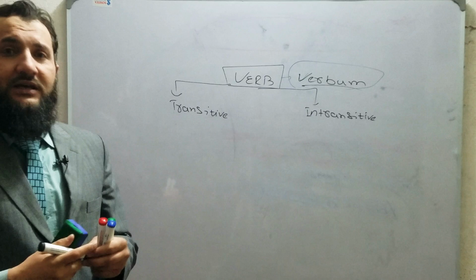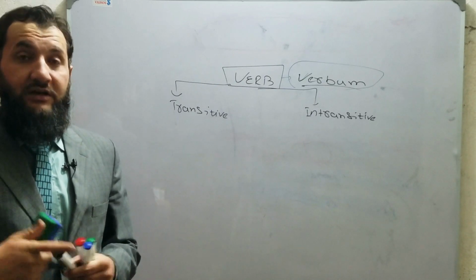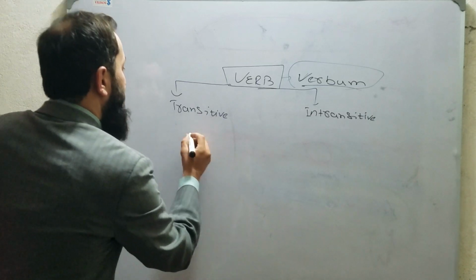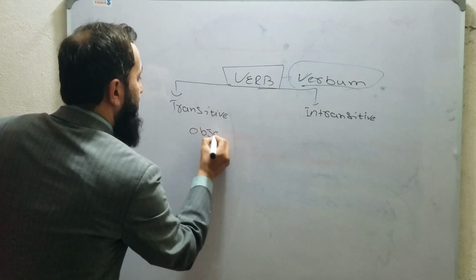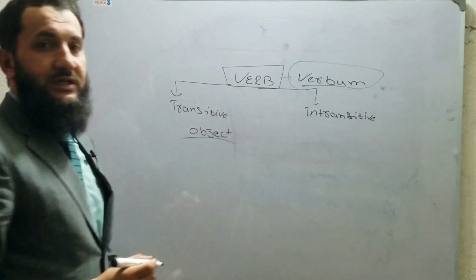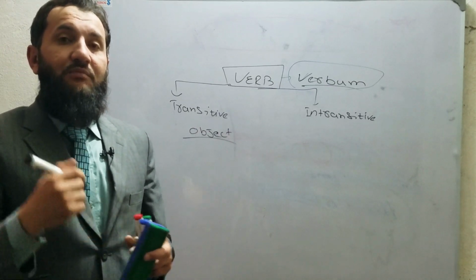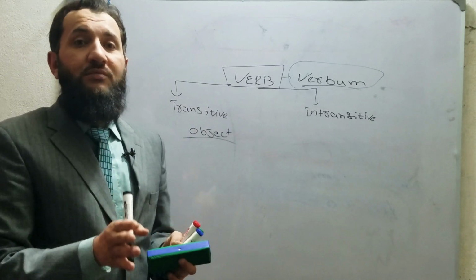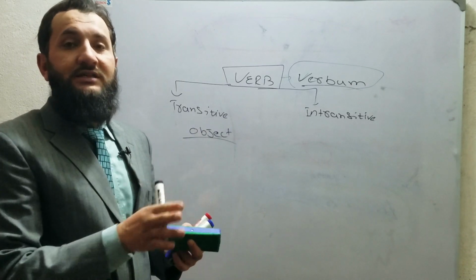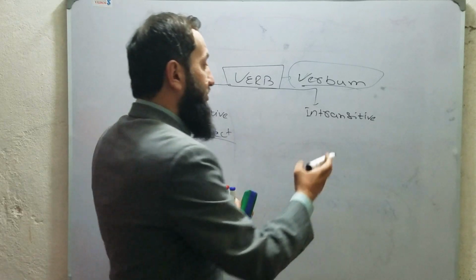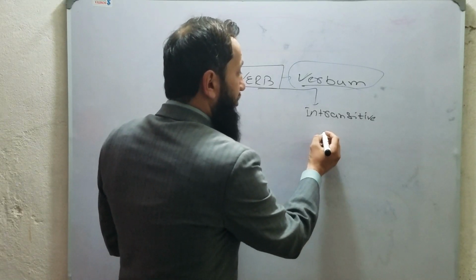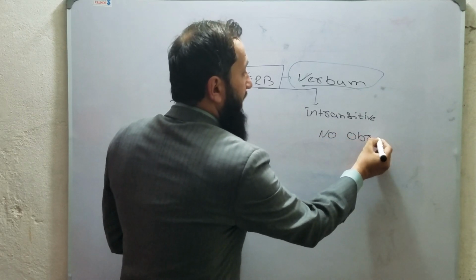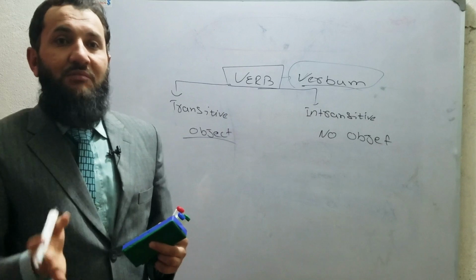There is basically one difference that needs to be learned. Transitive verbs need an object. It means that transitive verbs are the verbs that give complete sense with an object. If there is no object, there will be no transitive verb. And intransitive verbs are those which do not need an object. They give complete sense without an object.